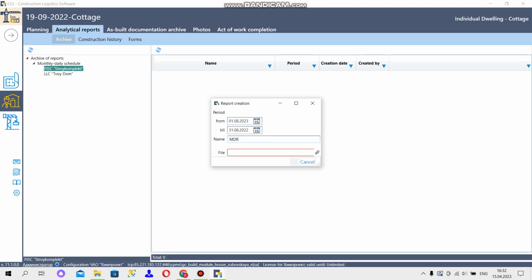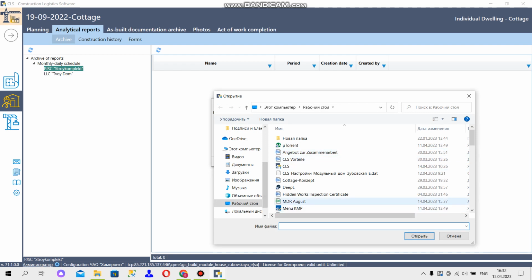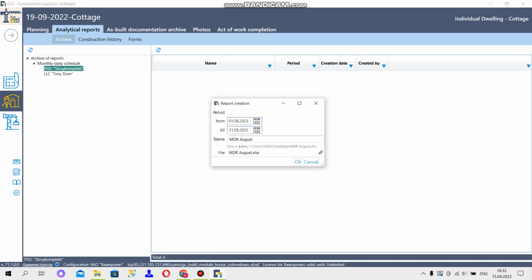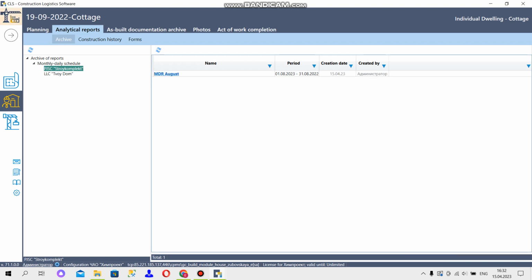It will be monthly daily report August. And in the line File, we select the required document and attach it, then confirm. Now you can see that the required report is in our system. If you need to delete a report or edit data, use the Edit or Delete buttons in the context menu, respectively.